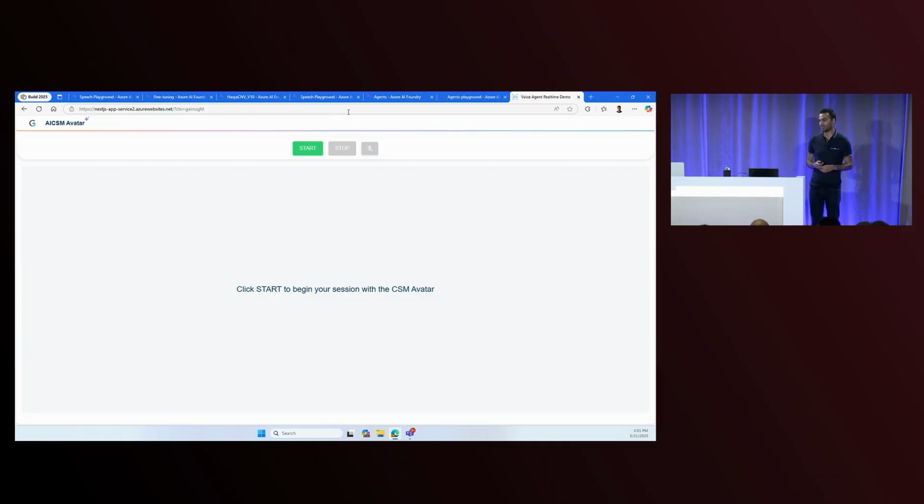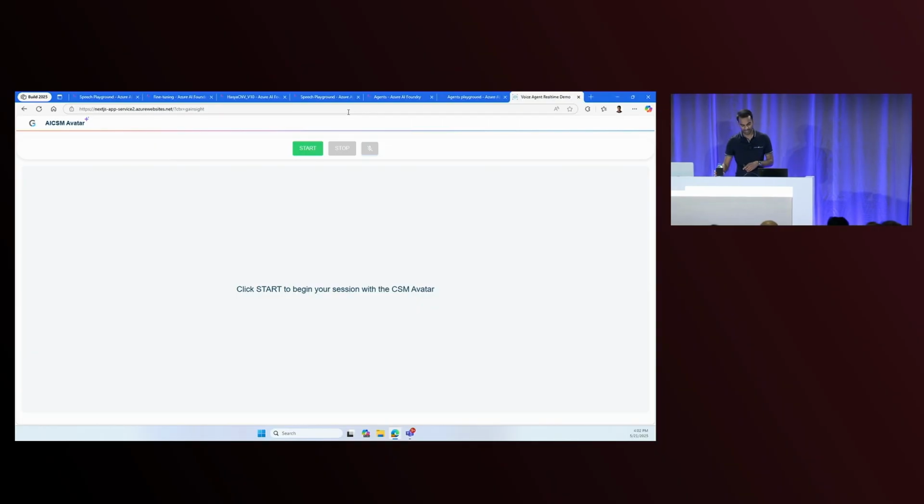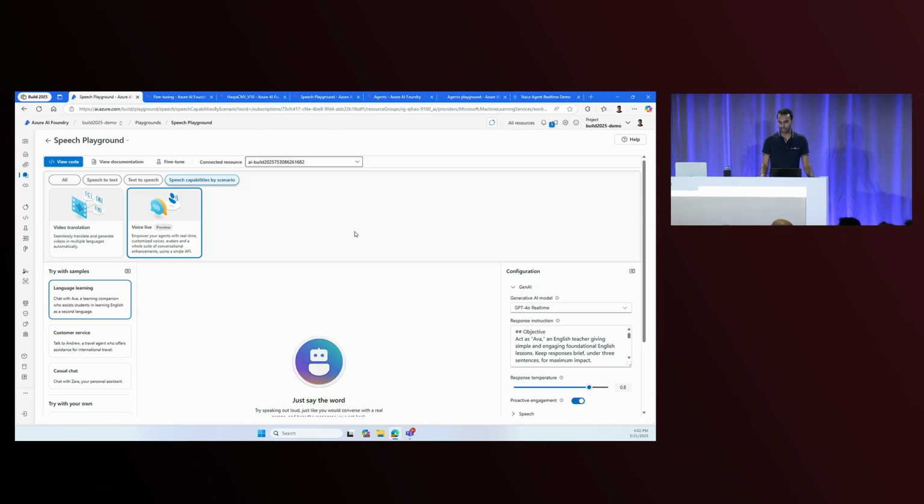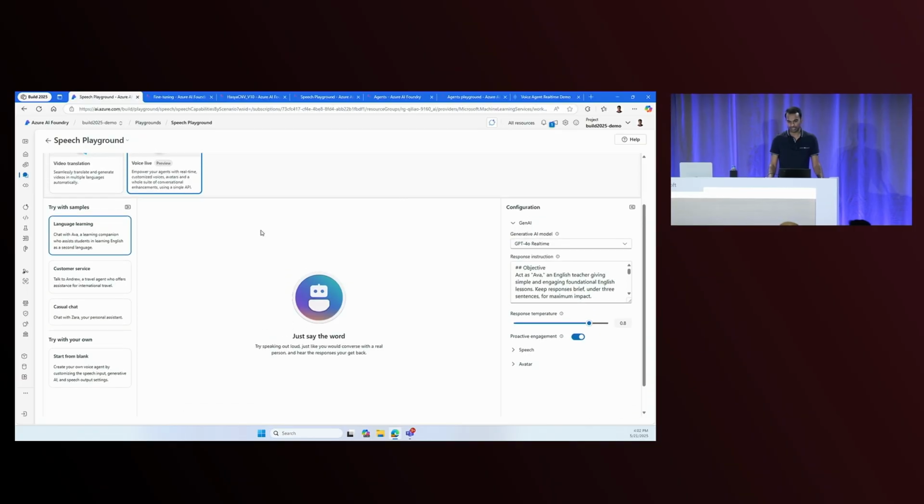I'll go ahead and now show you the Voice Live API in the Azure AI Foundry and show you all of the different things that you can toggle and tune to make sure that your scenario is up and running. So here I've got our speech playground in Azure AI Foundry. And here you'll see the Voice Live feature that has everything built in. On the left side, you'll see a few pre-built samples. For example, language learning, customer service, casual chat with an assistant, or you can completely start from scratch. We'll go ahead and play around with the customer service one here.